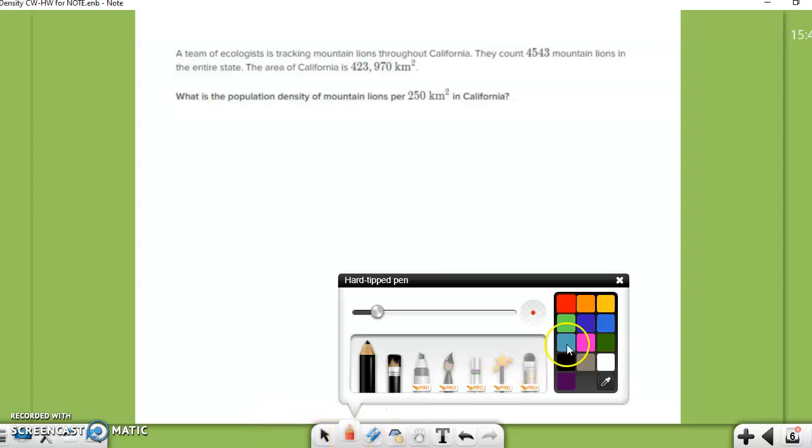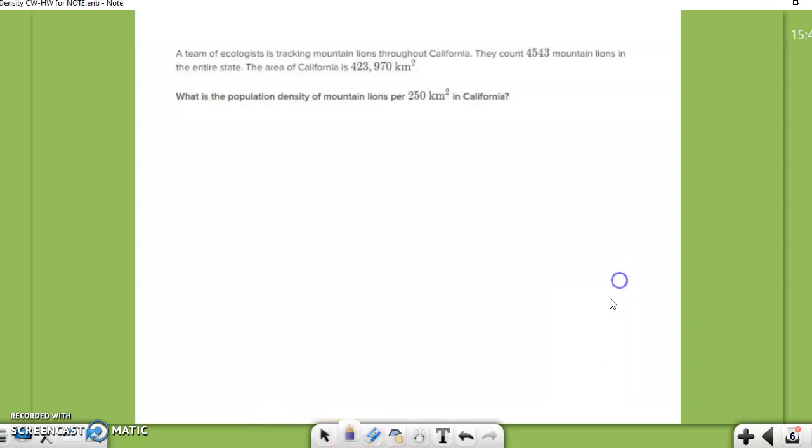Alright guys, welcome back. We're going to work on the second part of our density lesson, and the focus here is going to be on population density. Let's just fix that spelling. Now population density is a little bit different.